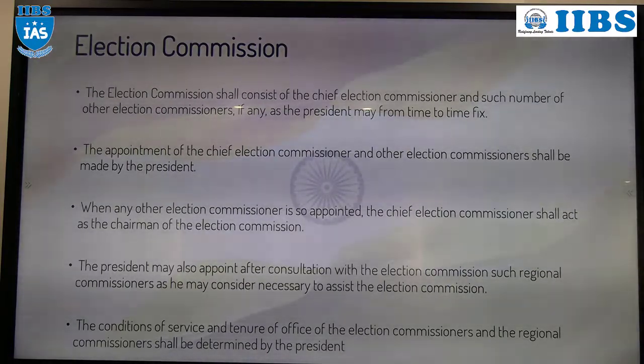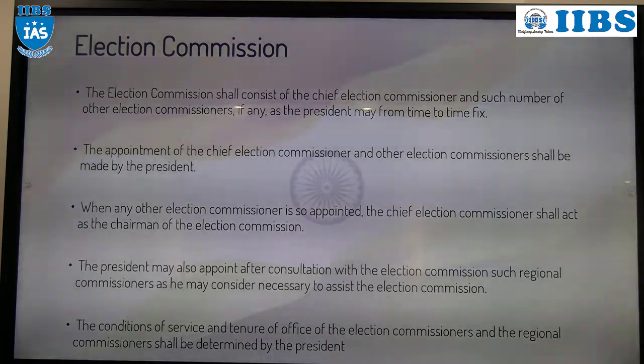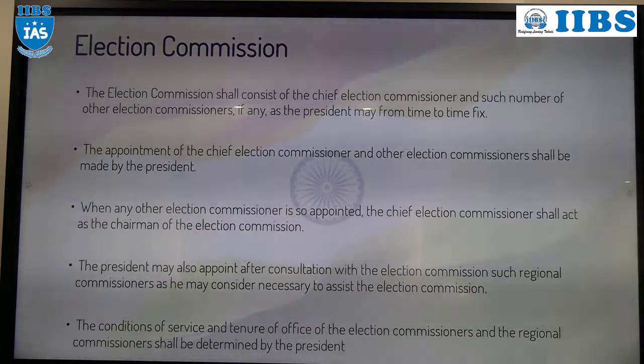The next, regional election commissioner is there, right? The regional election commissioner can also be appointed by the President, after consultation with the Chief Election Commissioner. Understood? So composition we have understood, right? And who will appoint? The President.